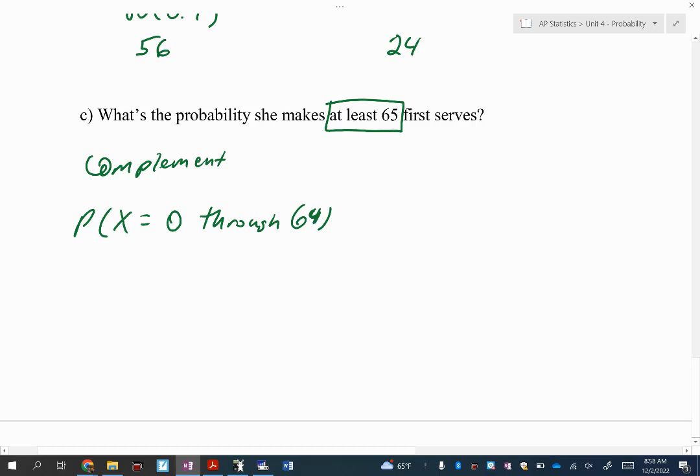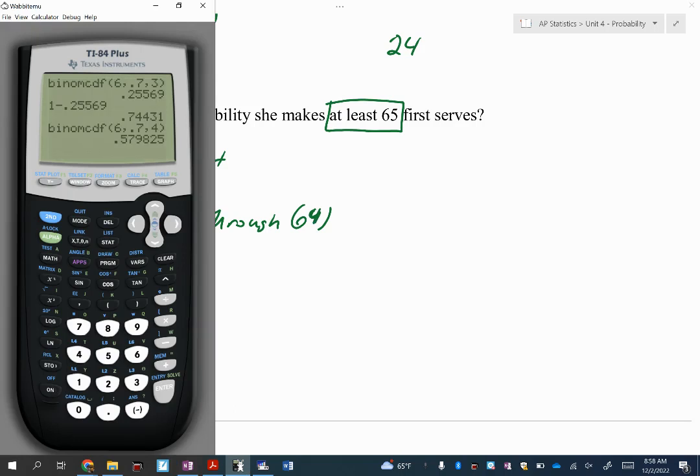Okay, so let's go to CDF. Second vars, CDF. Don't forget to change your trials, guys. It's 80 trials now, and we're going all the way up to 64.